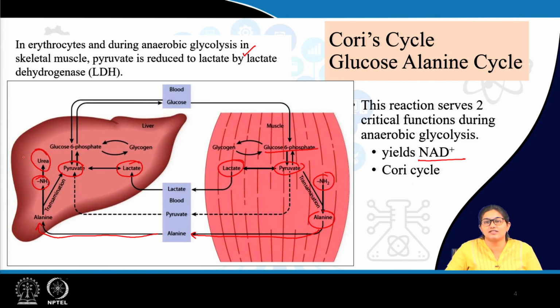Urea cycle will be discussed in future classes. So, basically two things happen once again, that is the toxic product ammonia is transferred for excretion, as well as alanine is utilized for neoglucogenesis. So, what happens in fasting?